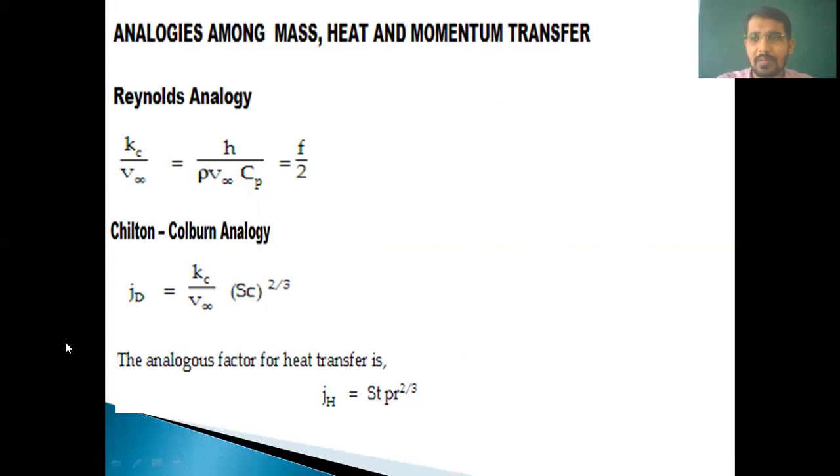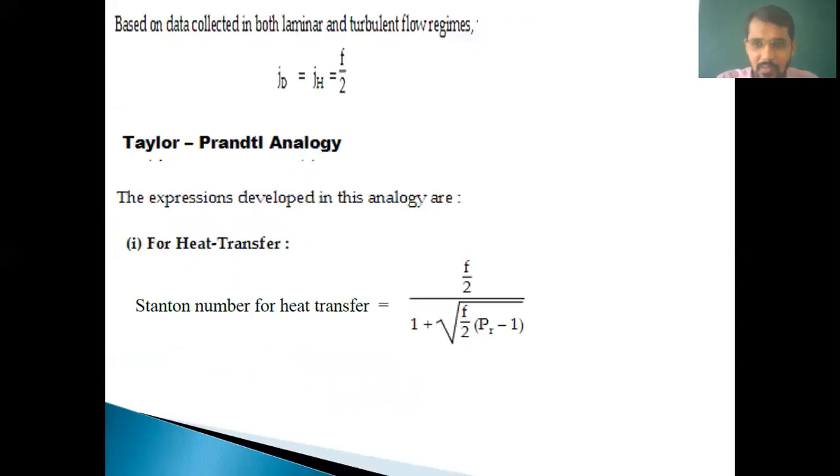To observe similar or different behaviors in different transport processes, mass, heat and momentum, all these analogies are important. So these are the basics of these analogies.